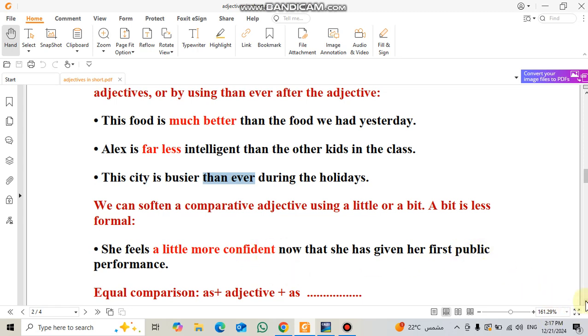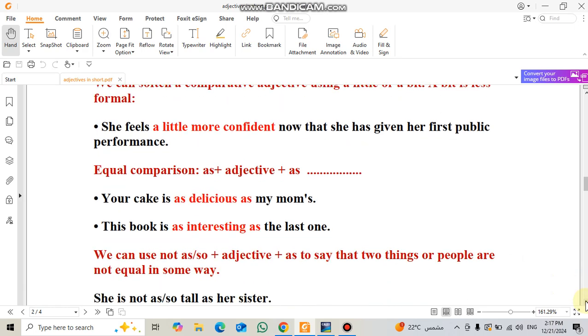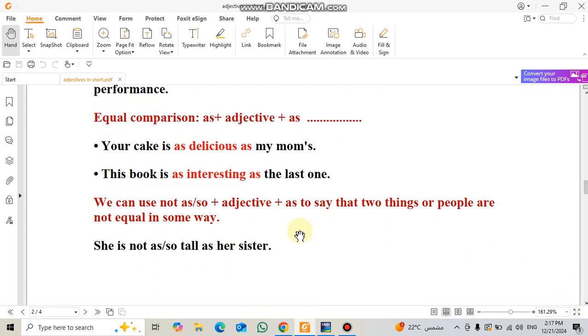Equal, we use as plus adjective plus as. Your cake is as delicious as my mom's. This book is as interesting as that one. We use as plus adjective plus as to say that they have the same quality.